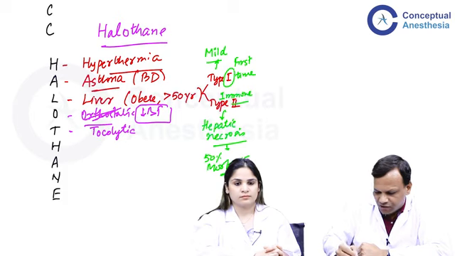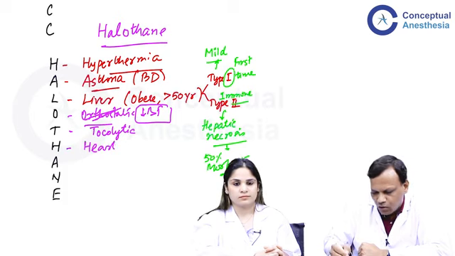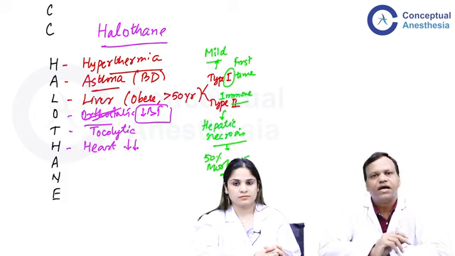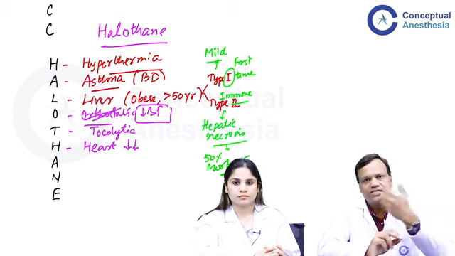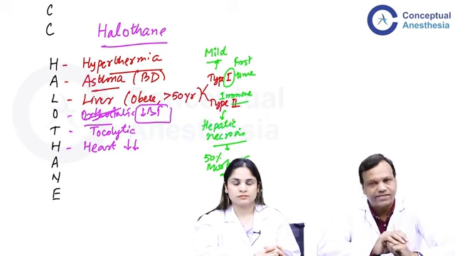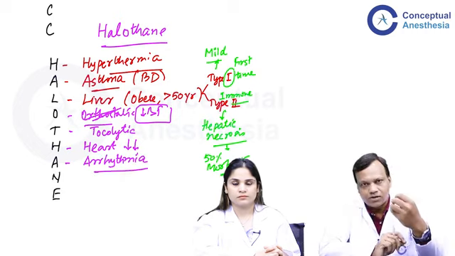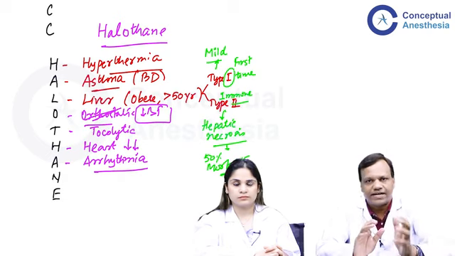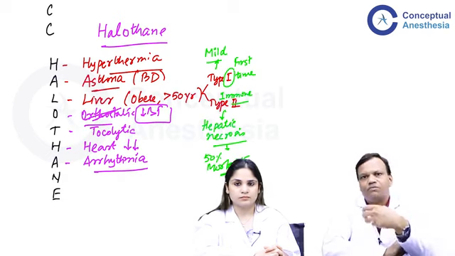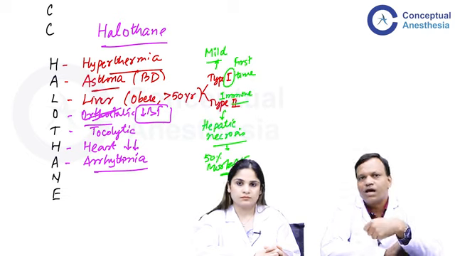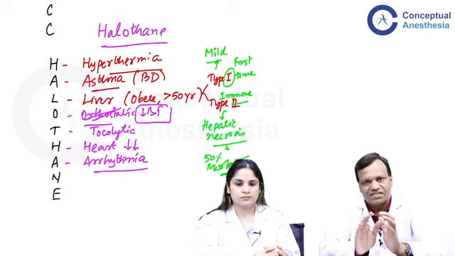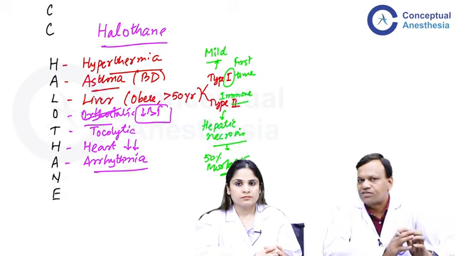Then H for heart. Like almost all the anesthetic agents, halothane will depress the heart. It will decrease the cardiac output, decrease the heart rate, etc. Then A for arrhythmias. This is important. Halothane sensitizes the heart to the arrhythmogenic action of adrenaline. Meaning, with the same dose of adrenaline, there are more chances of causing arrhythmias in the presence of halothane as compared to in the absence of halothane.